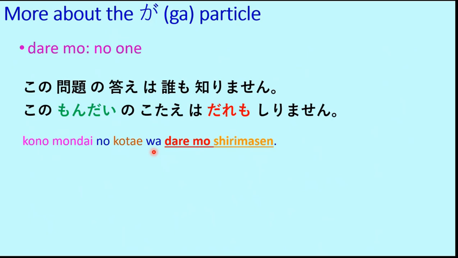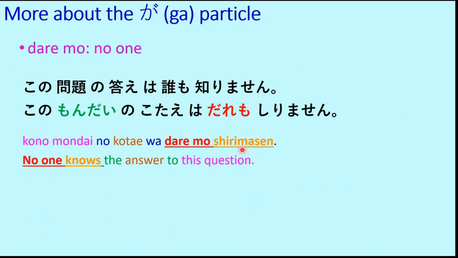Daremo means anyone, and when it is being negated it becomes no one. So daremo shirimasen means no one knows. Shirimasu means knows, to know. Shirimasu verb means to know, and shirimasen is the negative of that, that means doesn't know. So daremo shirimasen means does not know. So kono mondai no kotae wa daremo shirimasen means no one knows the answer to this question. Mondai is question, kotae is answer.